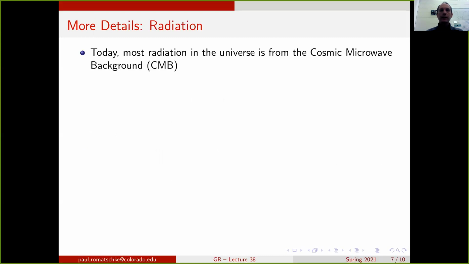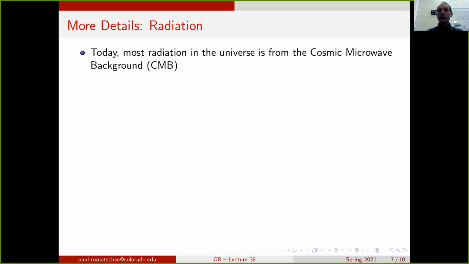Let's look at these results in a little more detail. First, let's concentrate on radiation. We said that we have almost no contribution from radiation to the energy budget of the universe. We can get a little more detail on this. Where does most of the radiation energy in the universe today come from?